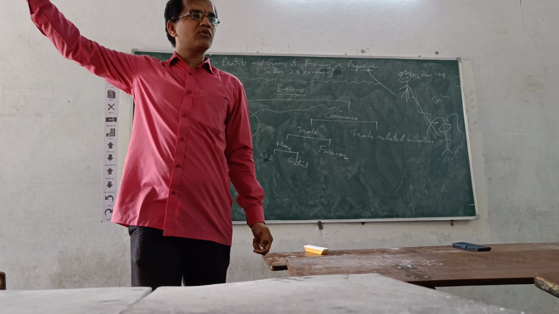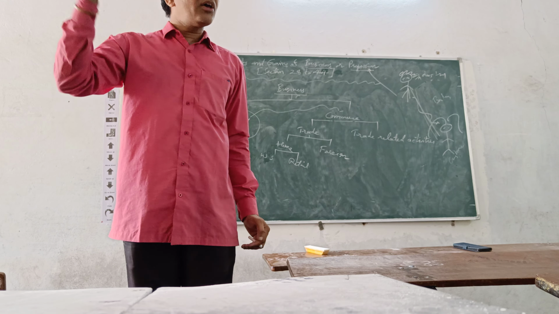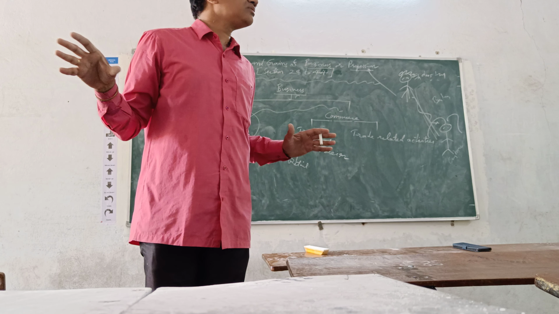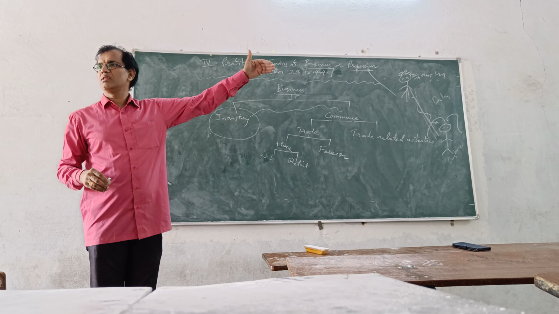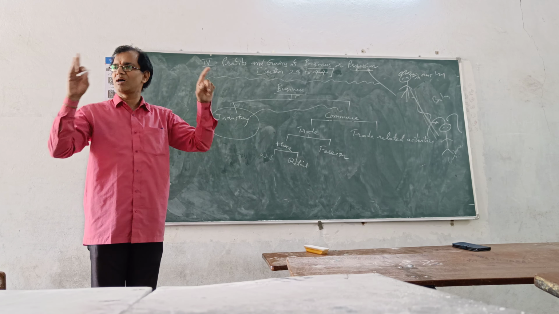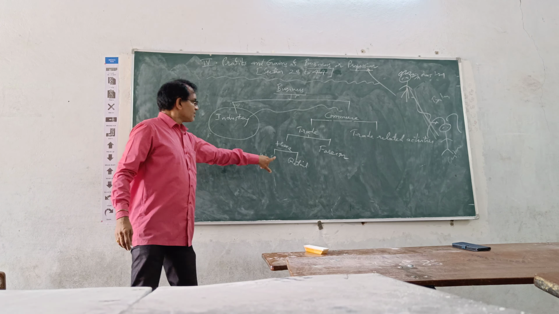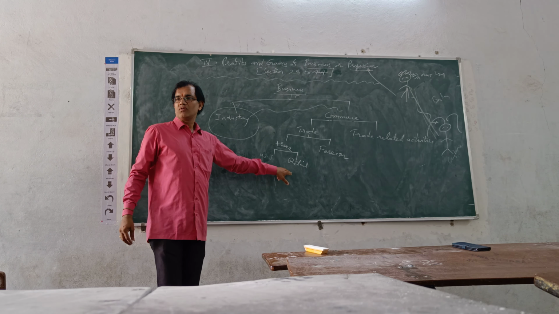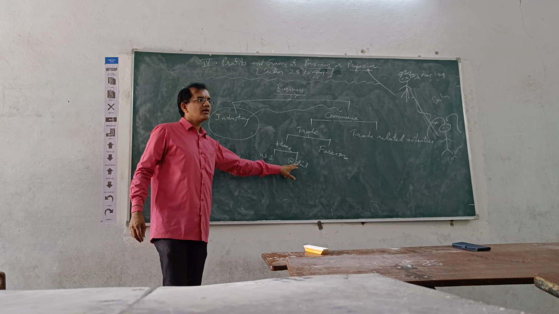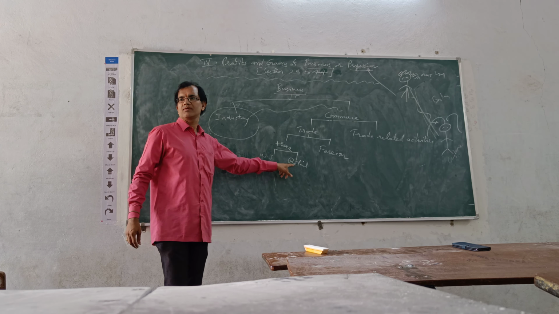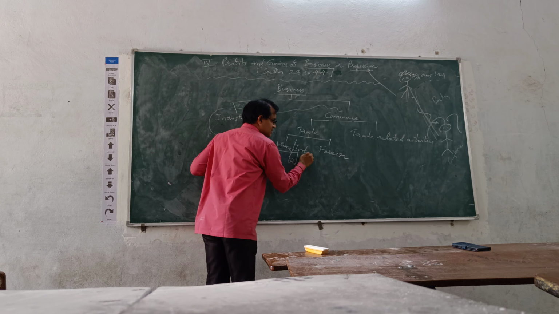See, in our markets also we will see. We try to go to a wholesale shop because discounts will be there. At a cheaper price, you will get your commodities, your goods. Okay? So retail means, nearby our houses, we will find so many small shops, retail shops, small kirana shops. Those are known as retail shops. So home trade is divided into wholesale trade and retail trade. Home trade is also known as internal trade.